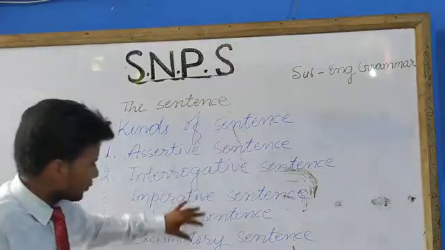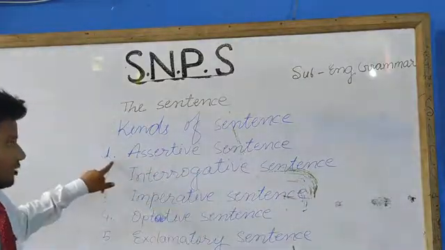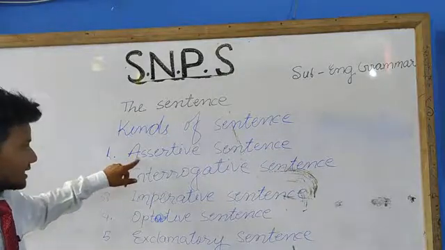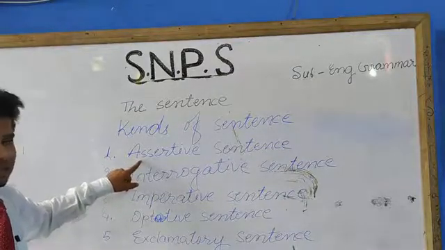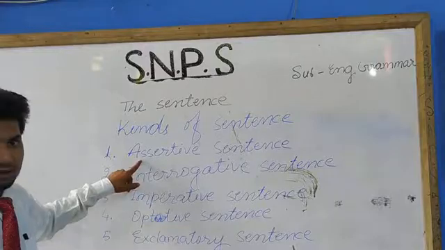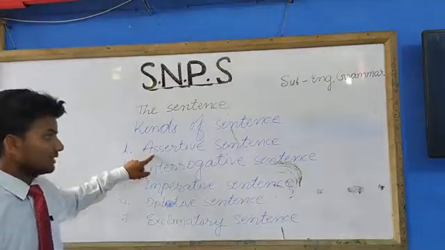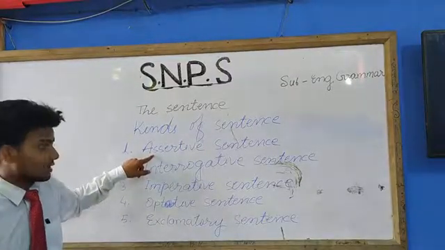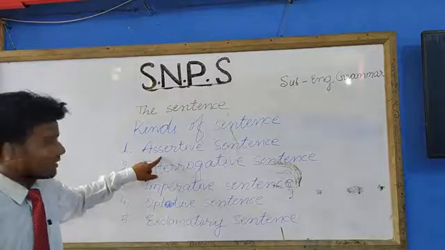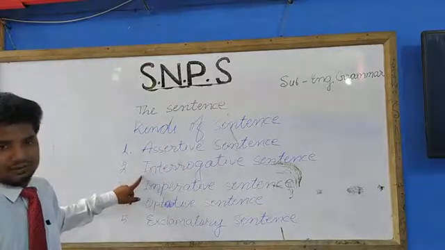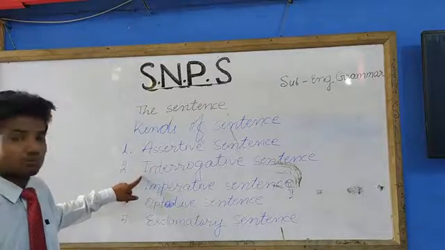These are the kinds of sentence. As you are seeing, the very first kind is assertive, and the assertive sentence is also known as the declarative sentence. Here there is a question: which sentence is known as the declarative sentence? Your answer should be the assertive sentence. Second, the interrogative sentence. Interrogative sentence means question.